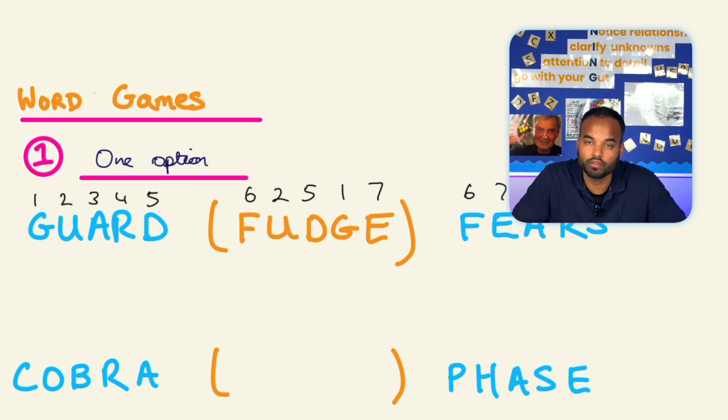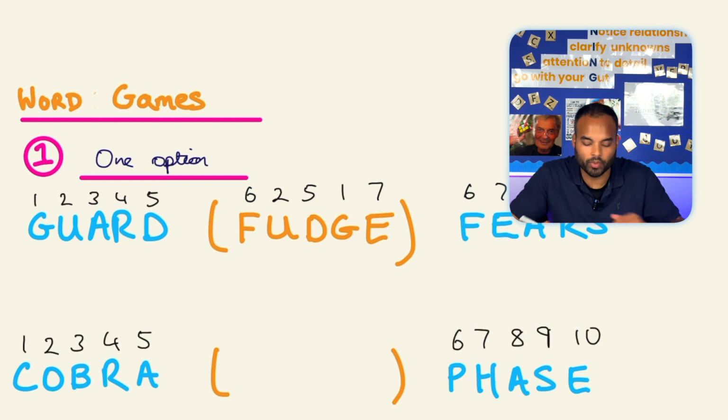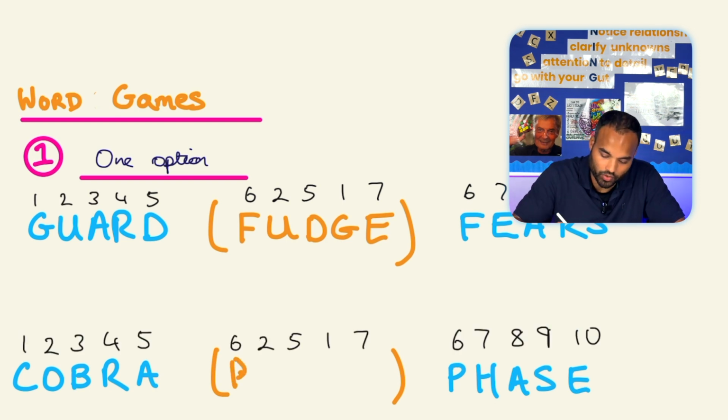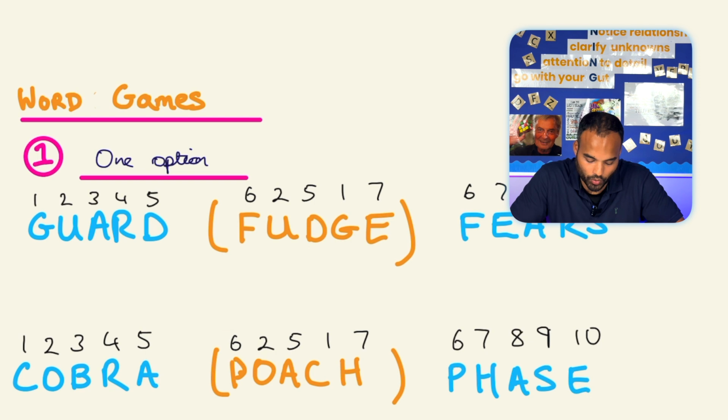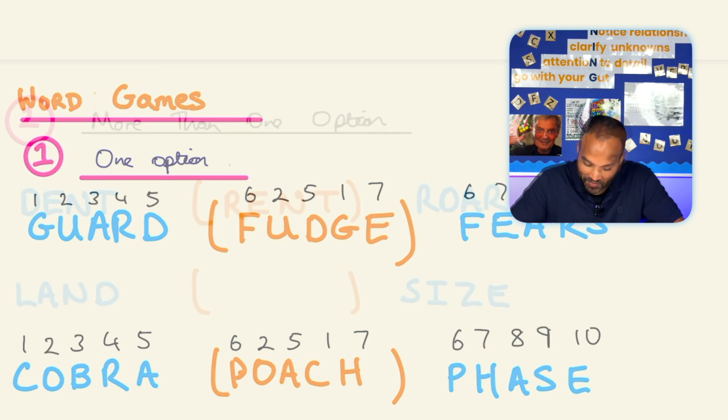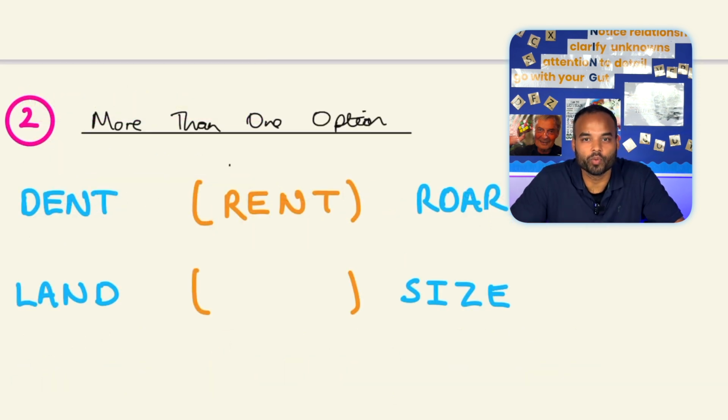Have a look at your question and do the same: start numbering the word on the left-hand side, number the word on the right-hand side, and remember in the middle, our number code is 62517, which corresponds to P, O, A, the number 5, number 1 is C, and number 7 corresponds to the letter H. Poach, and that is your answer. Let's have a look at another example where, once again, you have more than one option.